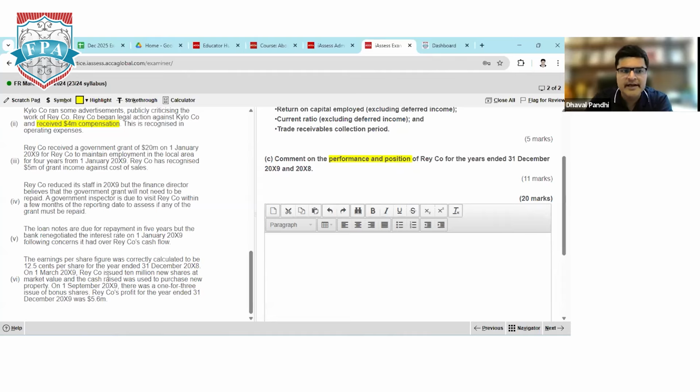On 1st March 2019, Ray company issued 10 million new shares at market value, and the cash received was used to purchase new property on 1st September 2019. That shows proper utilization of funds because you are issuing shares for expansion of the company. There was a 1-for-3 issue of bonus shares, and our company's current year profit is 5.6 million.